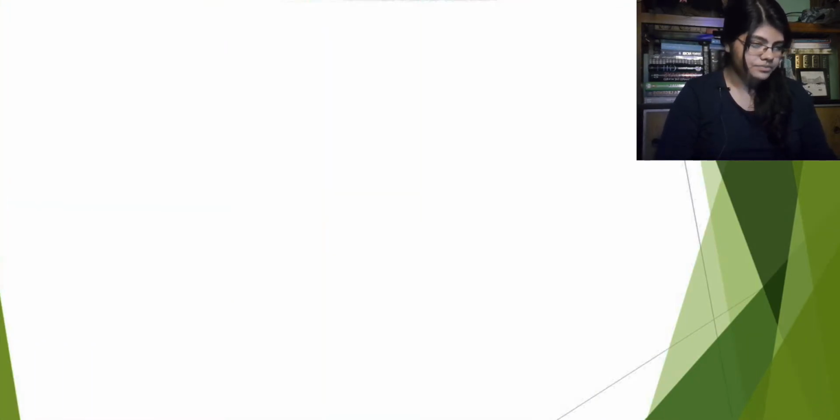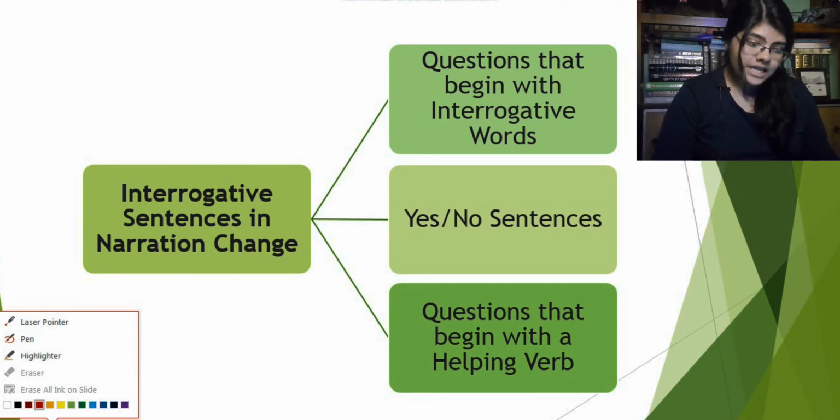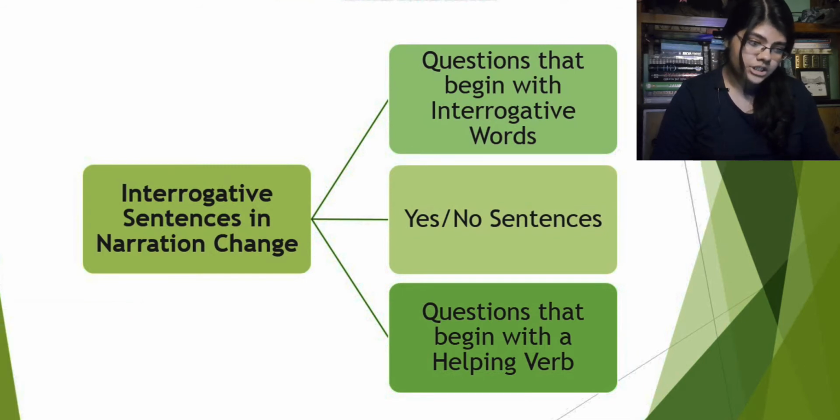Alright, now we will see the next part. Interrogative sentences in narration change. What are the parts of it? There can be 3 types. Questions that begin with interrogative words. What do I mean by interrogative words?